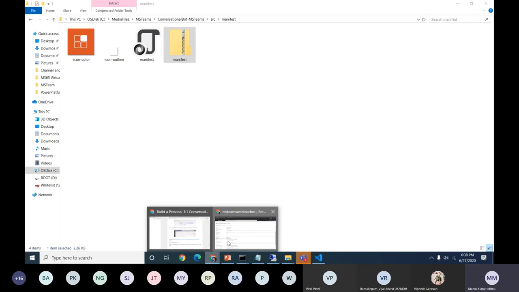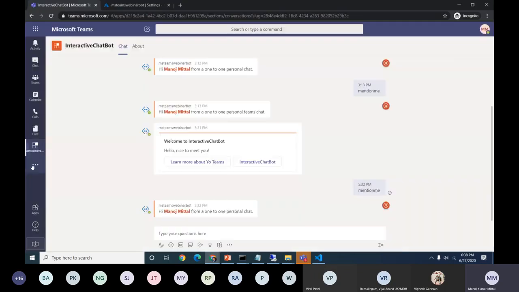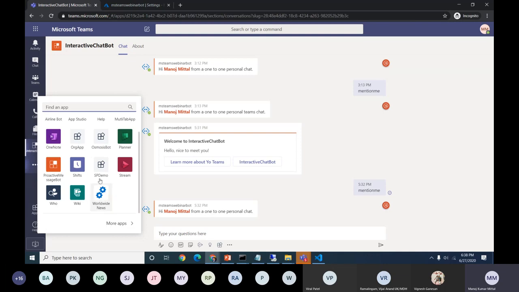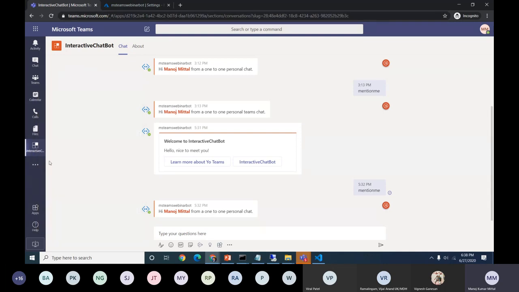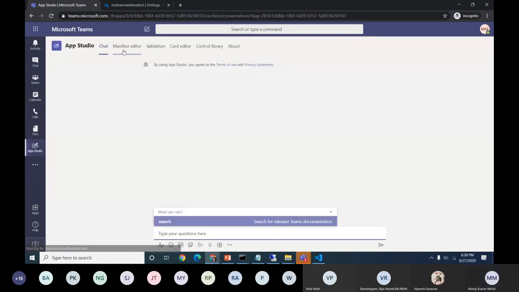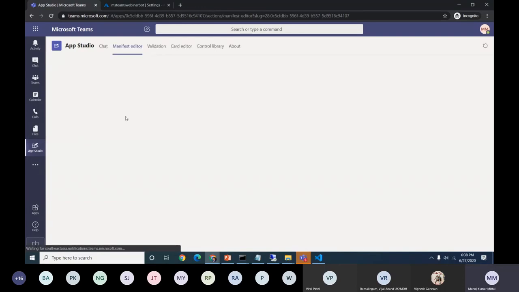Now I go back to Teams. We have App Studio. If I log into teams.microsoft.com, the three icons will come, and here you will get App Studio. Just click on App Studio and go to the manifest editor.